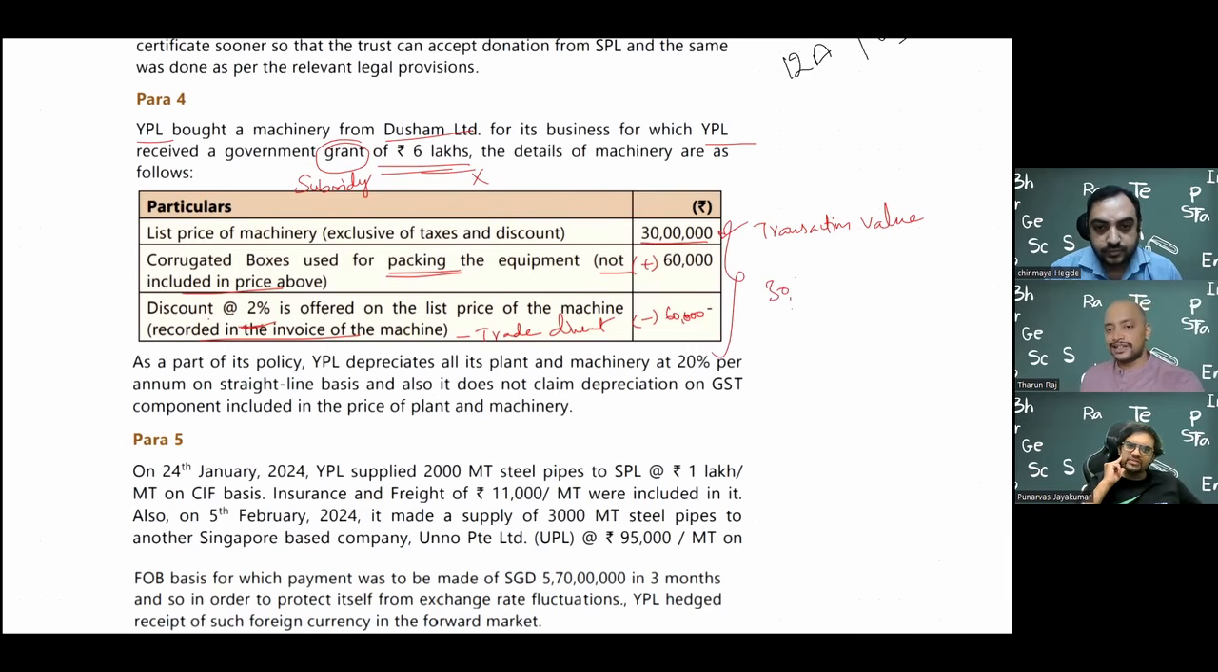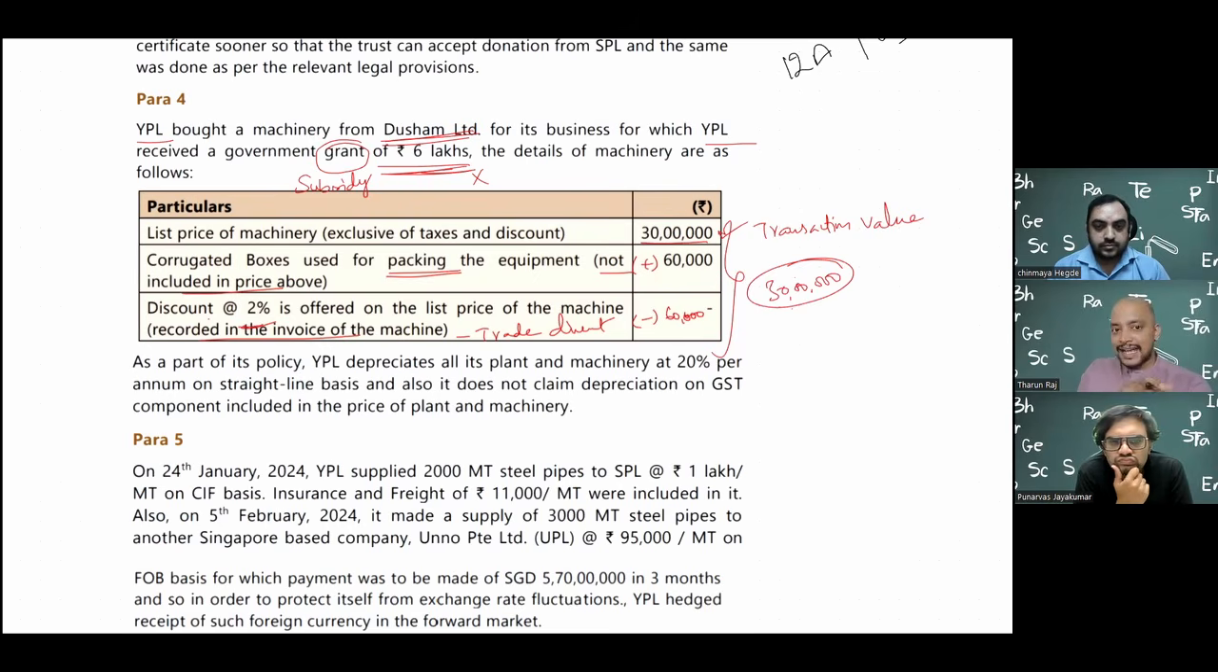So when will the subsidy be added, sir? The 6 lakhs? No, sir. That's all. The subsidy is actually not received by Dusham Limited. If it was received by them, then this 6 lakhs also will not be added, because the 6 lakhs is subsidy from central government or state government. Subsidy from central government or state government is not treated as consideration.